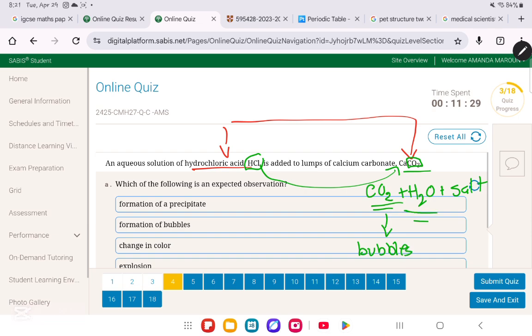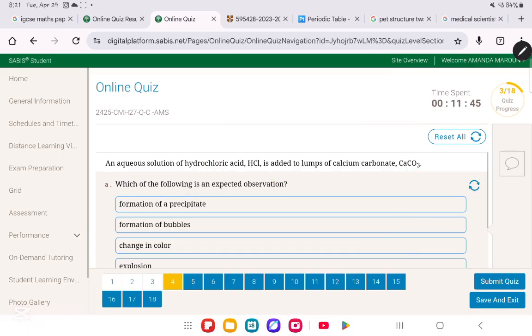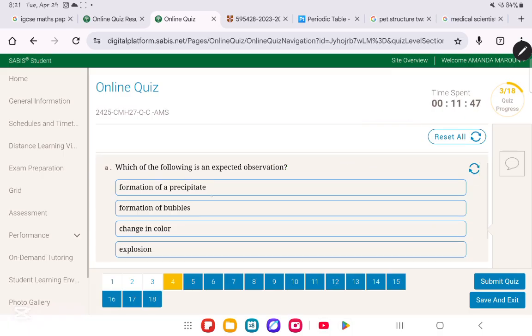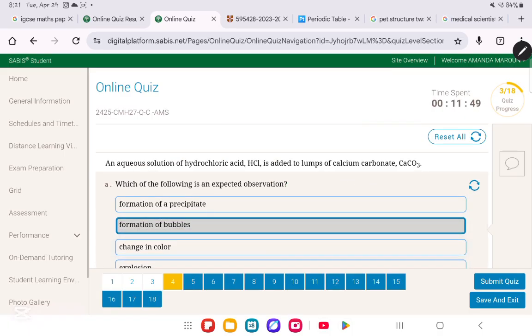Water is just water. You can test for water by either using the cobalt chloride or the copper sulfate. They are anhydrous, by the way. And then you have a salt. So, which of the following is the expected observation? Definitely formation of bubbles. Why? Because the calcium carbonate is going to release carbon dioxide.